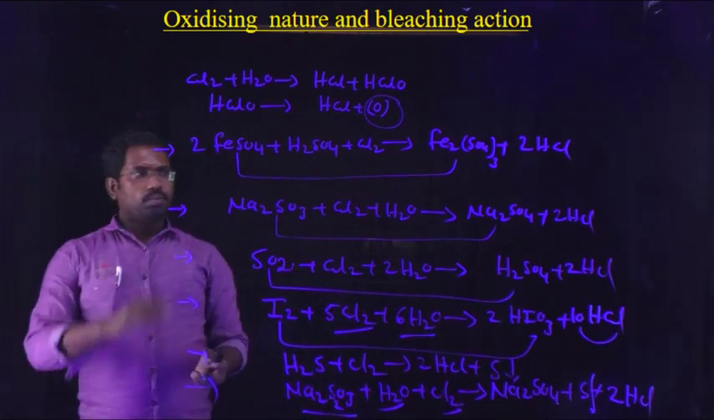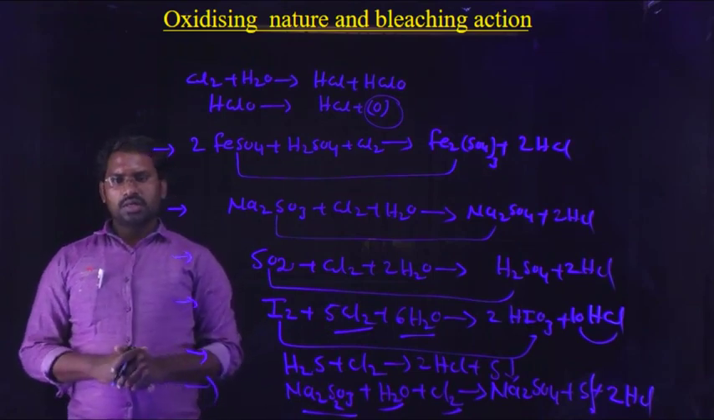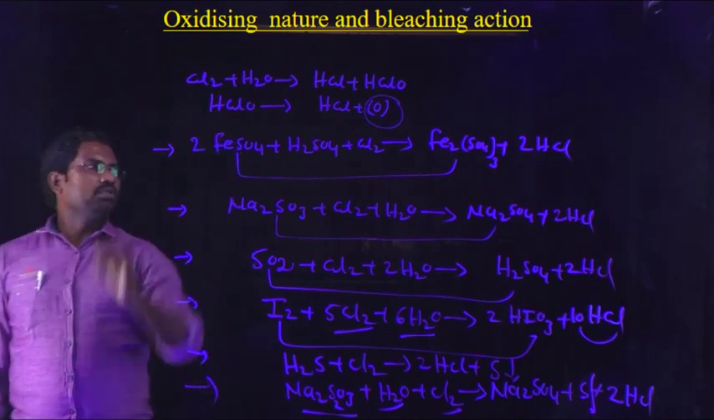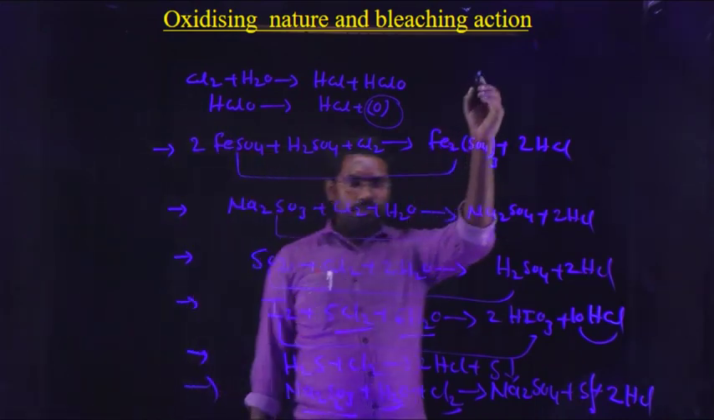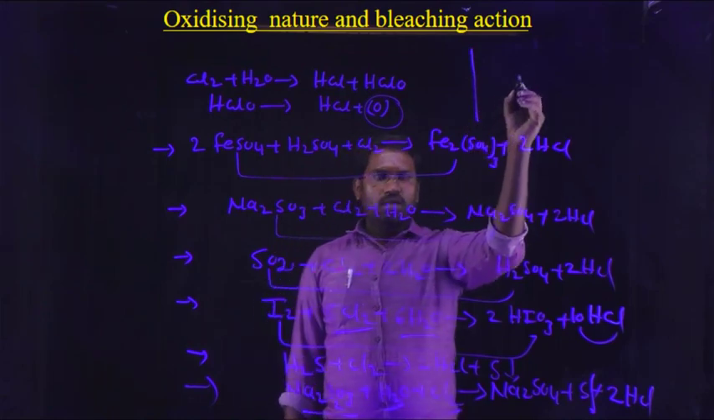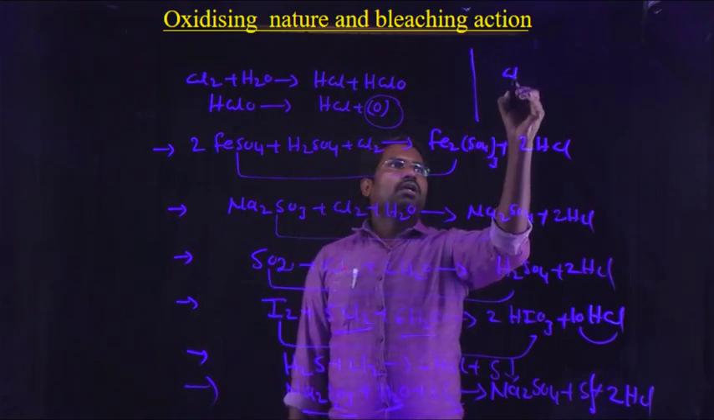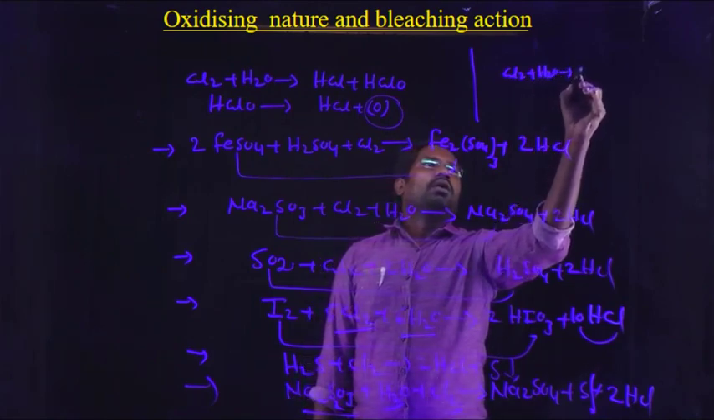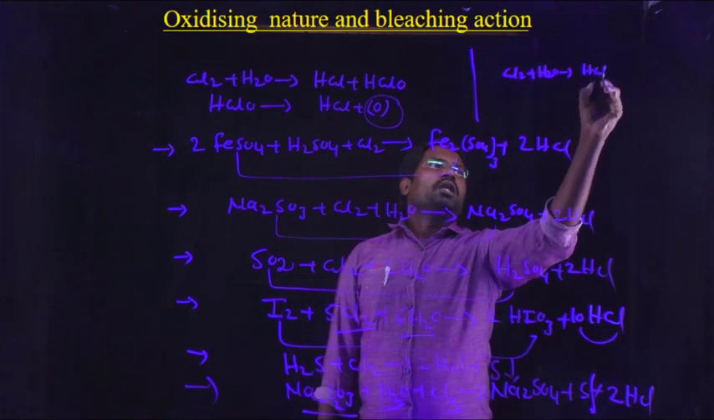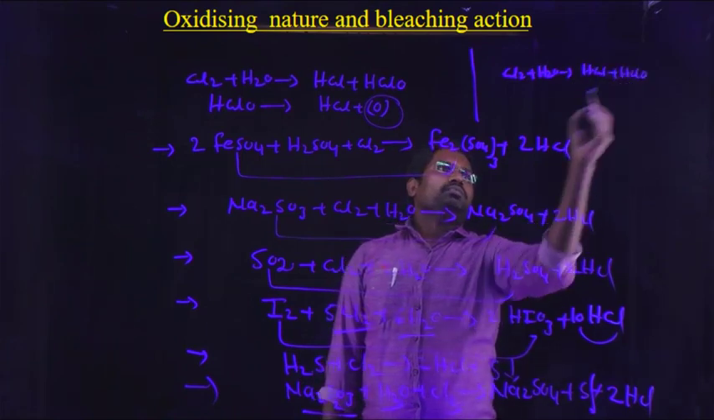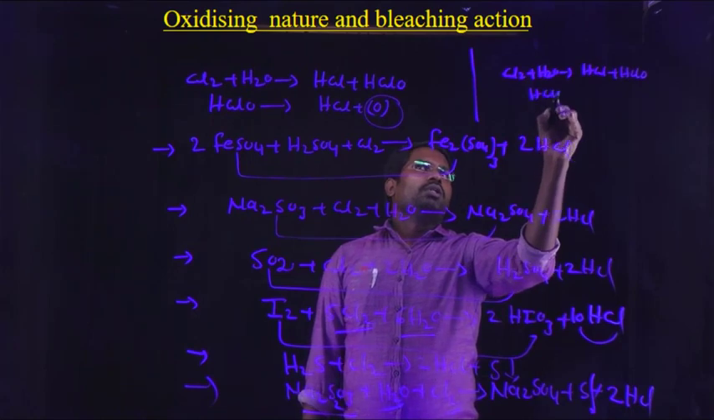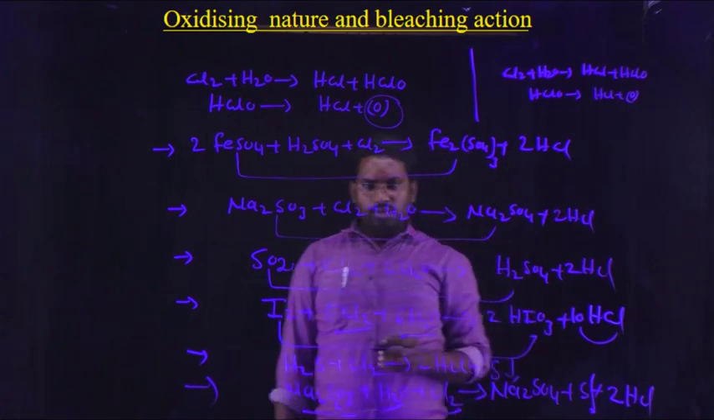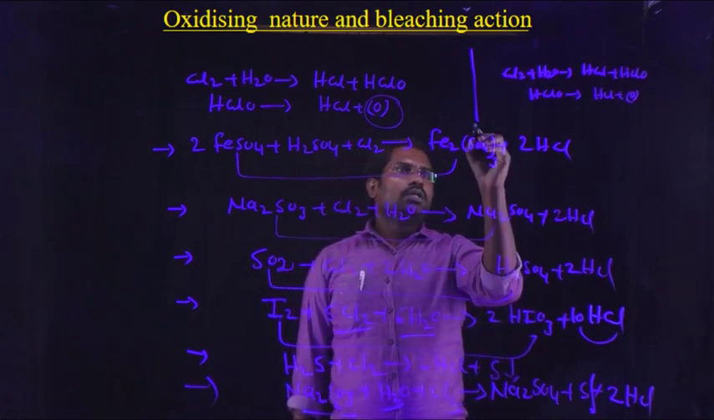And finally, the bleaching action of chlorine. How does chlorine act as a best bleaching agent? It is very simple. The bleaching action of chlorine is like this: when chlorine reacts with water to form HCl plus HClO, HClO undergoes decomposition to HCl plus O, nascent oxygen. Therefore, due to the formation of nascent oxygen, it is the best bleaching agent.